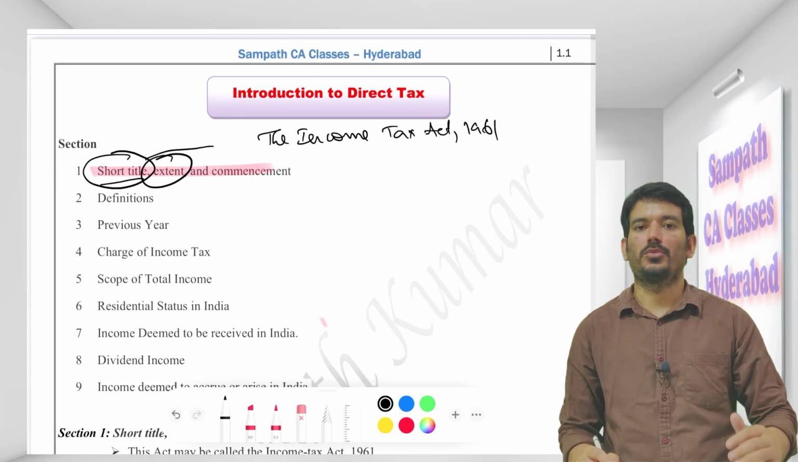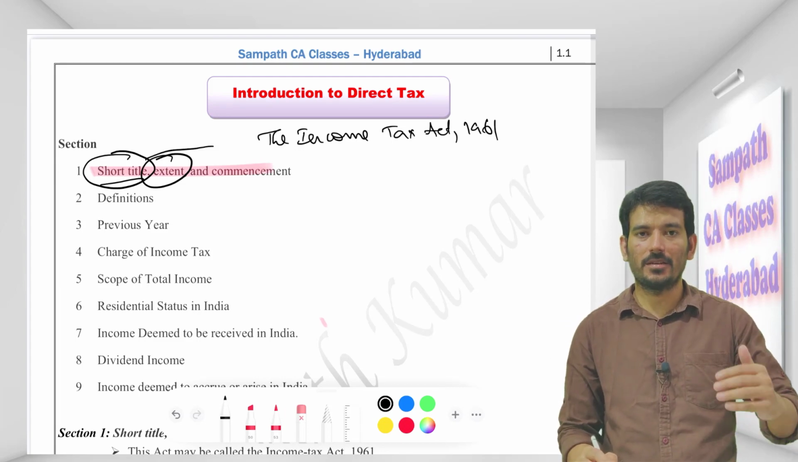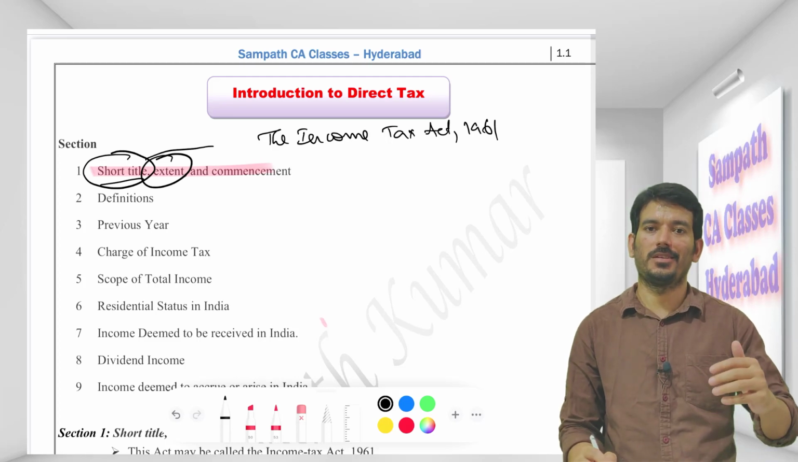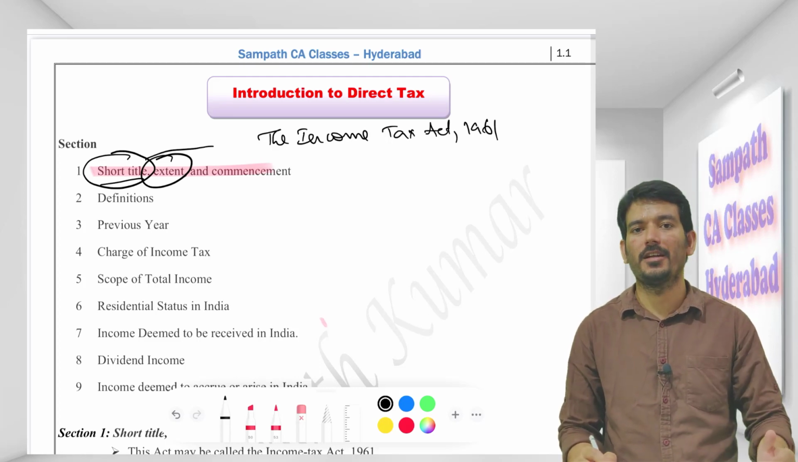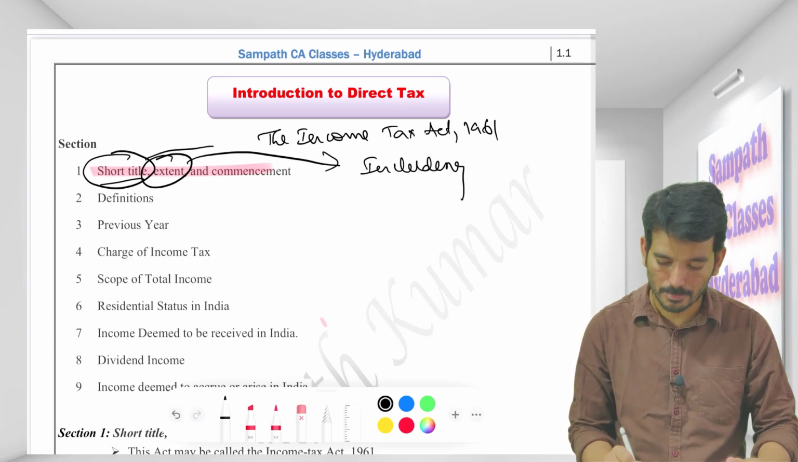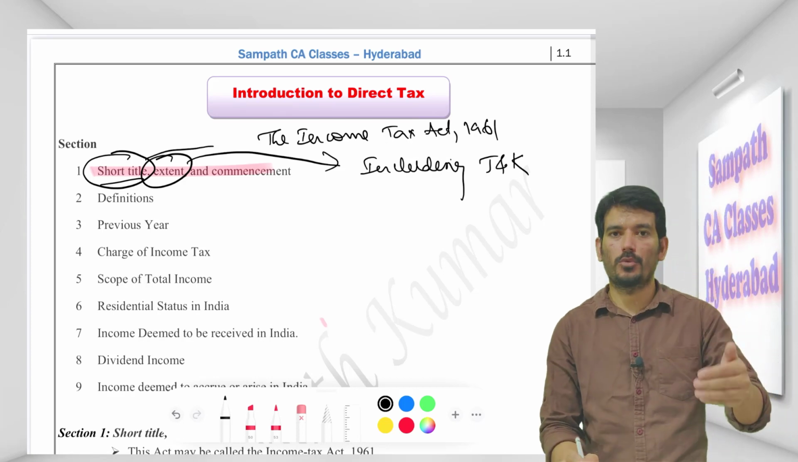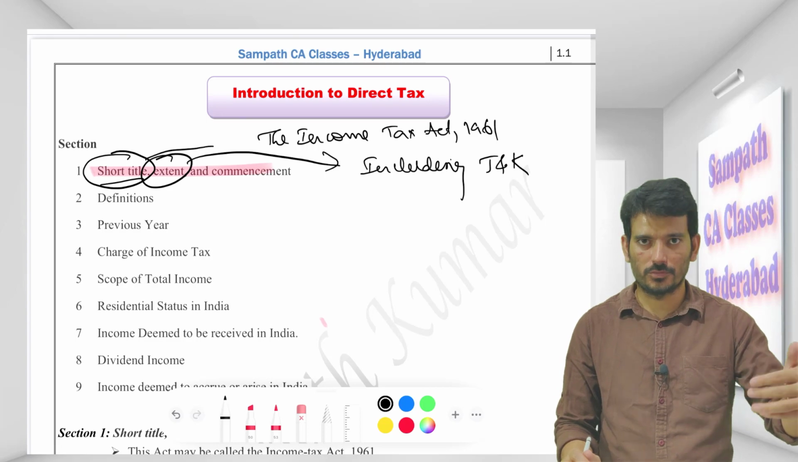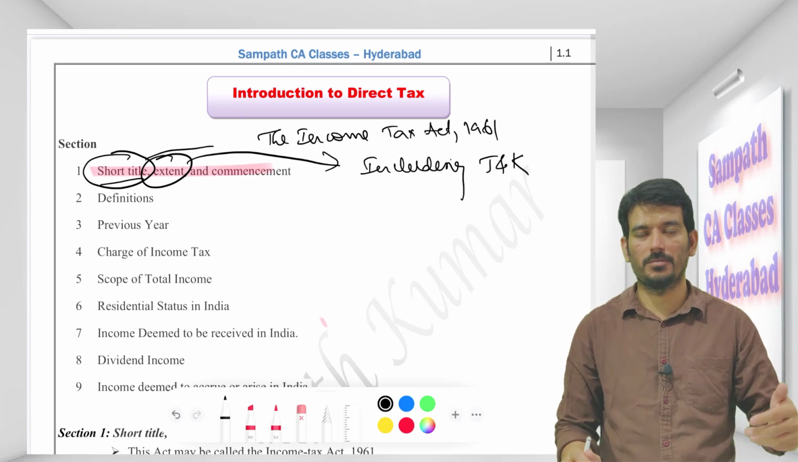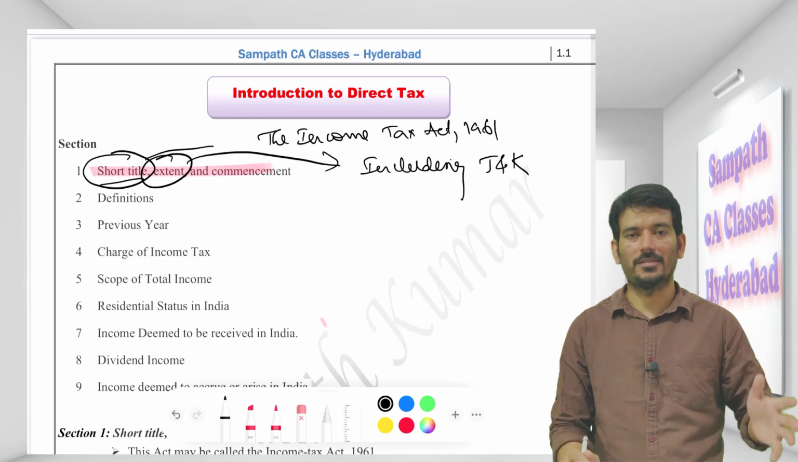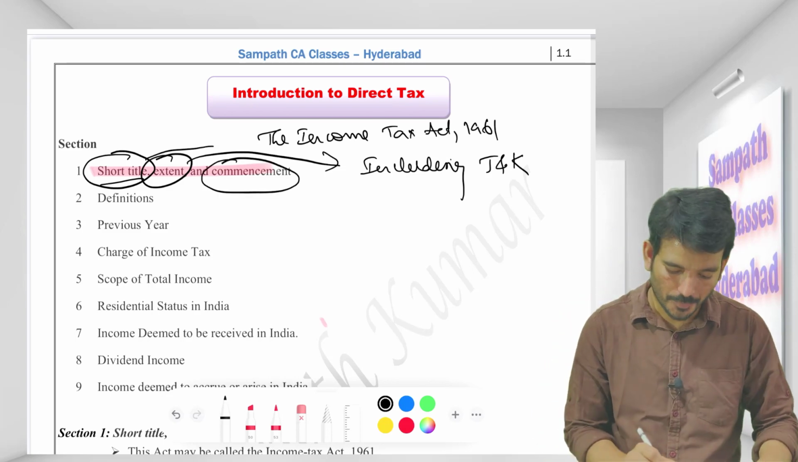Extent. When I say extent, it means for whom it is applicable. The Income Tax Act 1961 is applicable to the whole of India, including Jammu and Kashmir. There can be a question on a bit mark: is the Income Tax Act applicable to the whole of India including Jammu and Kashmir, or excluding Jammu and Kashmir, or some other permutation and combination? So the answer is including Jammu and Kashmir.